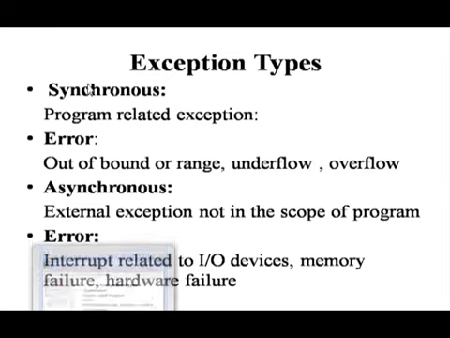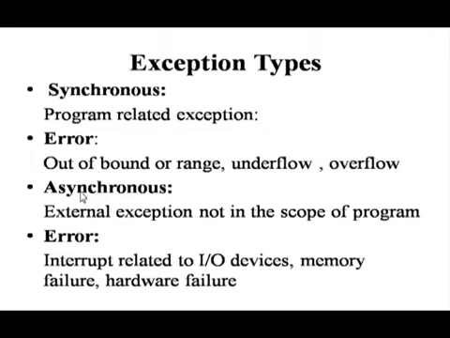Two types of exceptions are there, synchronous and asynchronous. Program-related exceptions are known as synchronous, like out of bound error, range of array, underflow, overflow, or some numeric formatting error. So it belongs to the synchronous type of error.